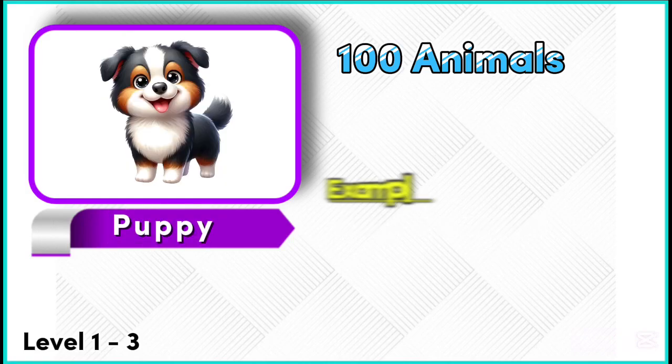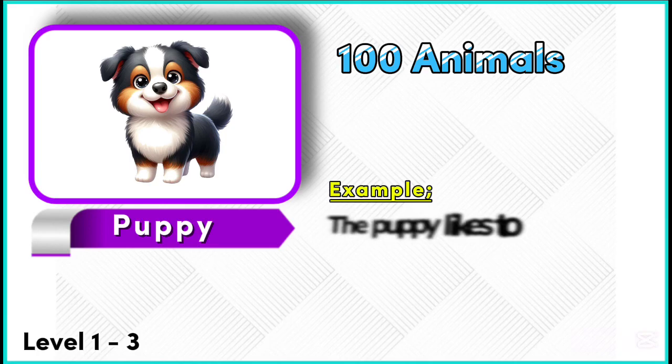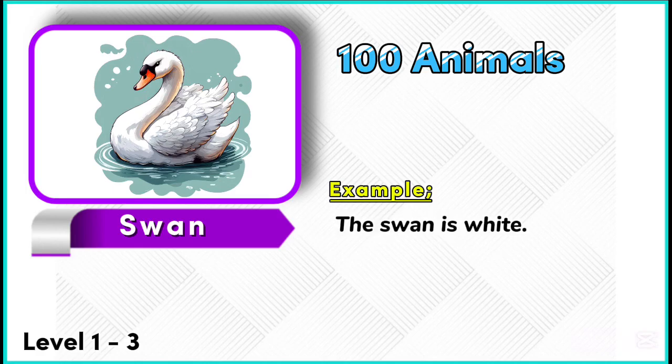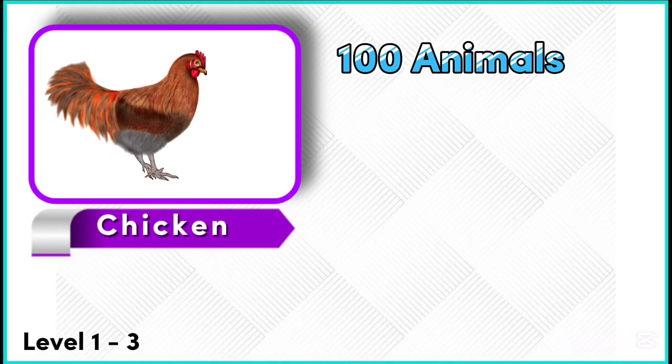Example. The puppy likes to play. Swan. Example. The swan is white. Chicken.